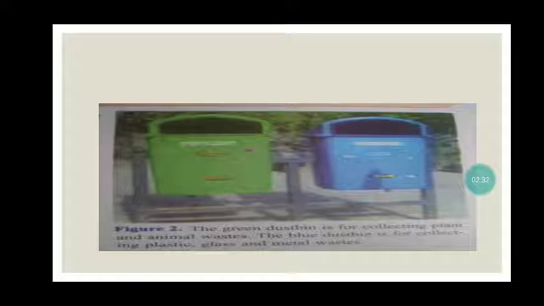Now you can see that most of the time, whenever we go anywhere, we find two types of garbage or waste dustbins. The first one is green and the second one is blue. In the green dustbin we have to throw those things which can be decomposed or are easily degradable, whereas in the blue dustbin we have to throw only plastic materials which cannot be degraded further or cannot be used by us.